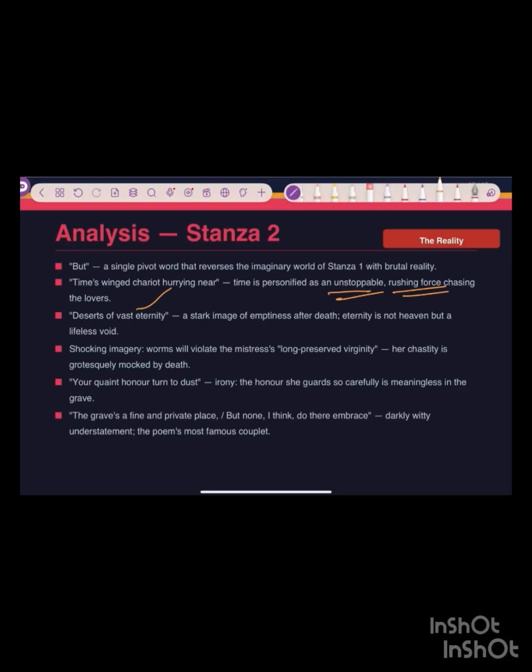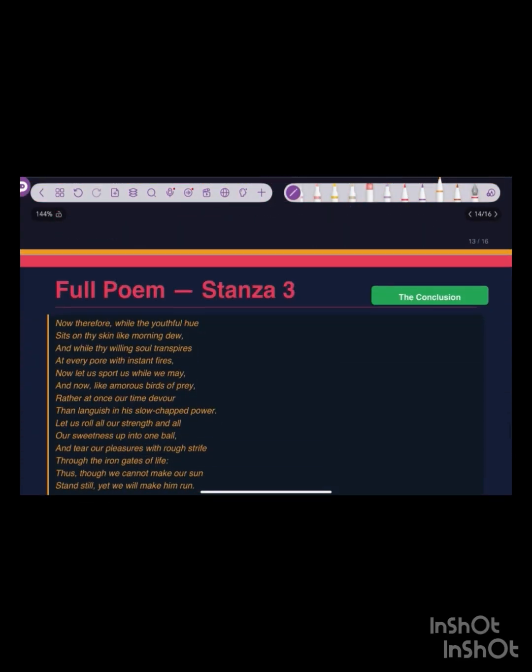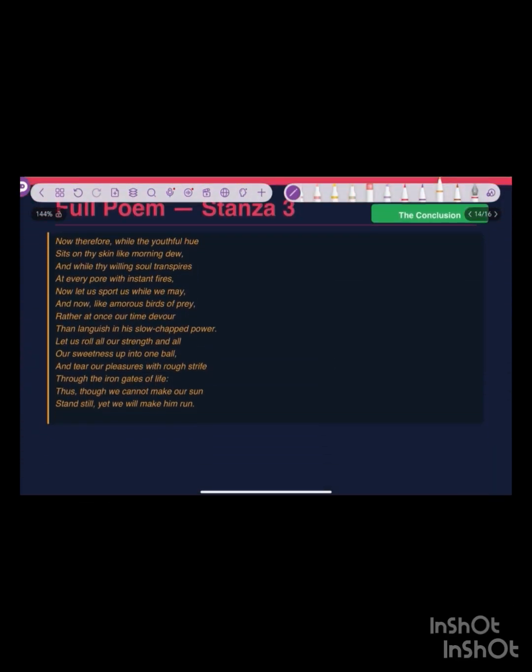Darkly witty understatement, the poem's most famous couplet: that grave, even though it is a private space, nobody is going to love there, nobody is going to perform the sensual act of love there, nobody is going to kiss someone there, nobody is going to do anything there. There is no feeling there, only skeletons, and the girl, these worms are eating us. So my lady, please, please listen to me. The third stanza is here.